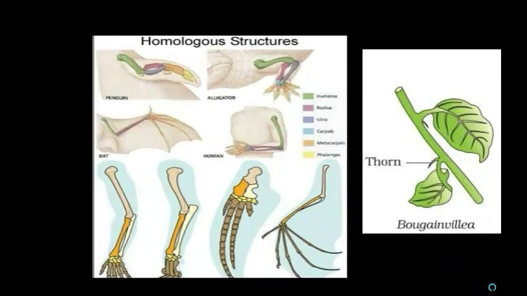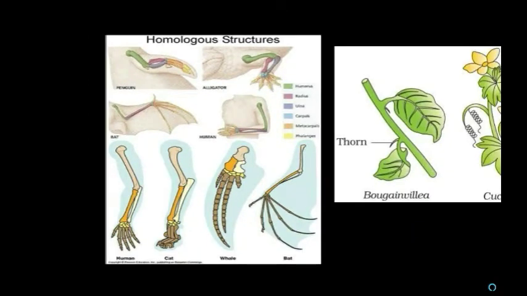Take for example the limbs of animals. This is the forelimb of penguin, alligator, bat, human, cat, whale, bat. Here the structural origin is the same. All possess the same type of bones in their forelimbs. But what about their function? Penguin uses the forelimbs for swimming. Alligator for crawling. Bat for flying.